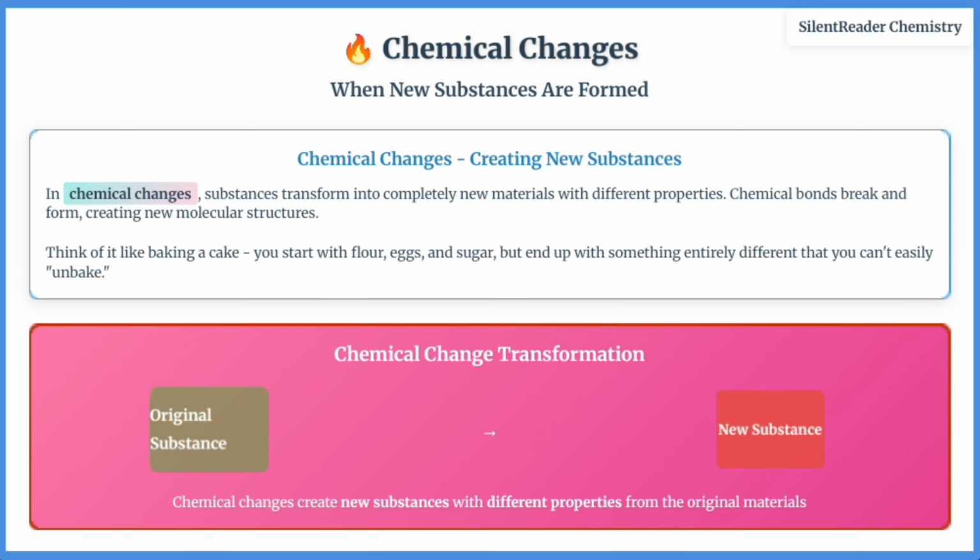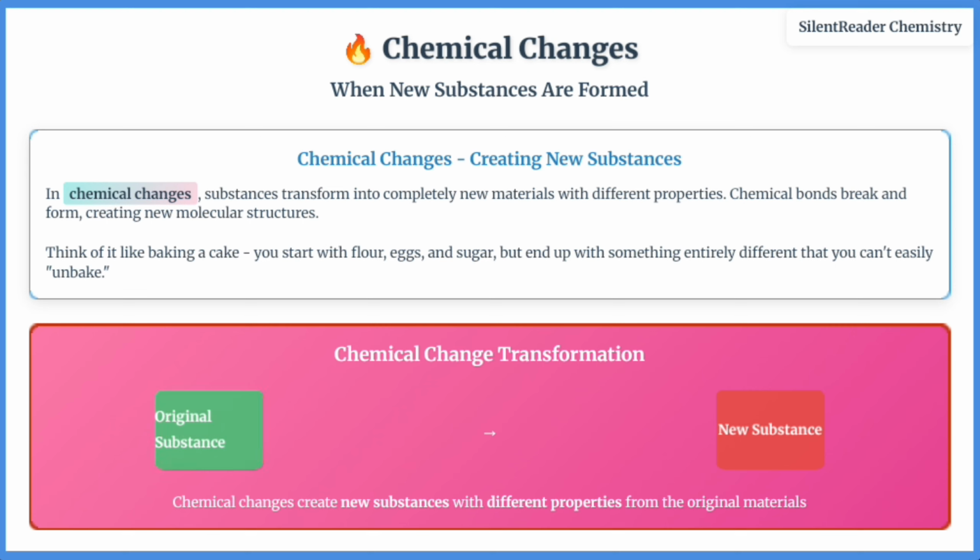Now let's examine chemical changes where new substances are formed. In chemical changes, substances transform into completely new materials with different properties. Chemical bonds break and form, creating new molecular structures. Think of it like baking a cake. You start with flour, eggs, and sugar, but end up with something entirely different that you can't easily unbake.